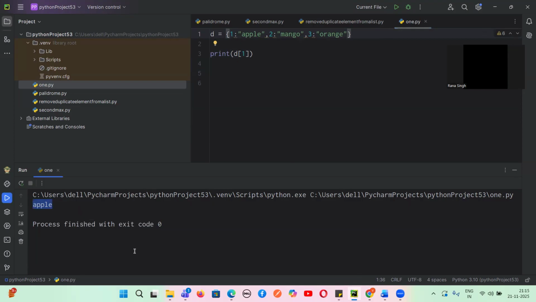Any doubt, guys? No, Vikram. So if I write here 3, what will be the output? Can someone tell me? Orange. Yes or no? This will give the value. Very good, guys.